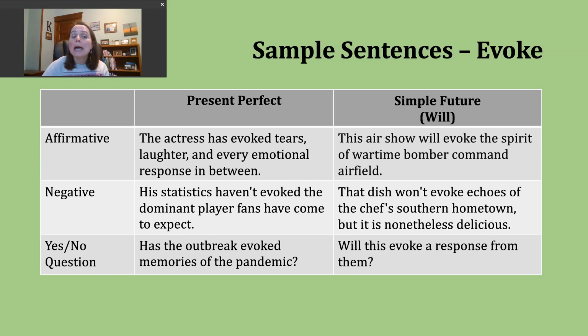Now let's take a look at making a negative sentence in the present perfect. Again, pay attention to that subject. Okay? If your subject is I, you, we, or they, use have not and then the participle form. But if your subject is he, she, or it, you're going to use has not and then the participle form of the verb. You might also encounter the contractions haven't and hasn't. In fact, I've used one in my example here. His statistics haven't evoked the dominant player fans have come to expect.